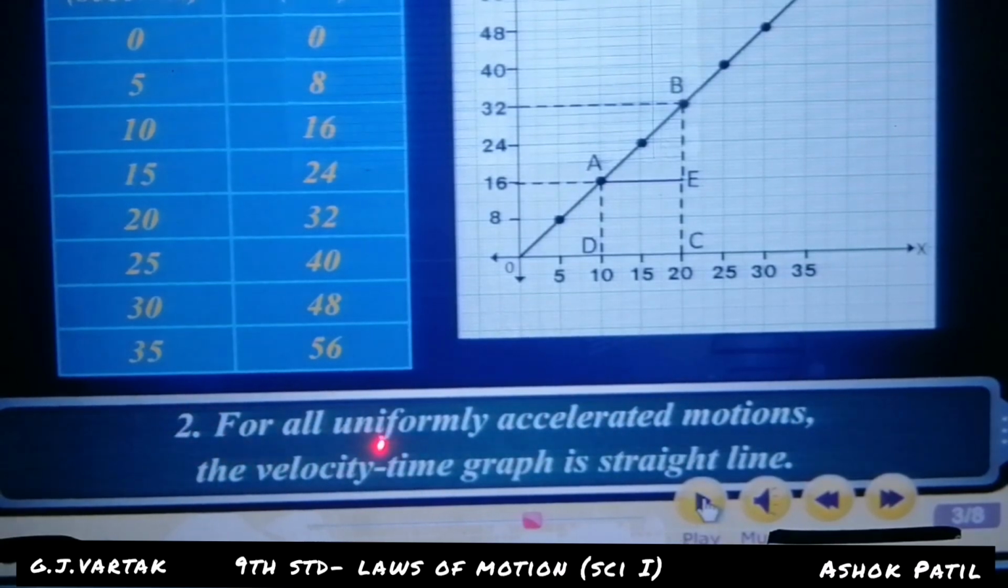For all uniformly accelerated motions, the velocity time graph is a straight line. Look at here, the graph is a very straight line. When the graph comes out as a straight line, that graph is the uniform acceleration graph.